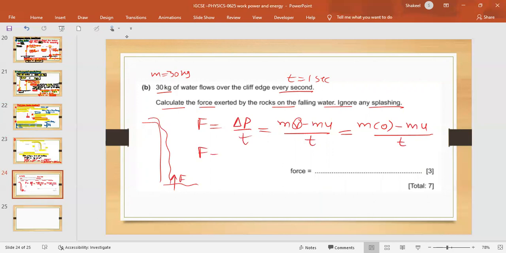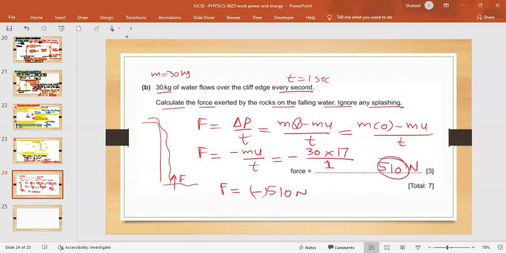So F is minus mu over t. Mass is 30 and initial speed is 17, because when it hits the rock, its speed is 17. Every second, so time is 1. It means force will be negative, and then you multiply them to get your answer, which is 30 into 17, 510. So minus 510 newtons. You can ignore the negative sign, so your answer is 510 newtons.